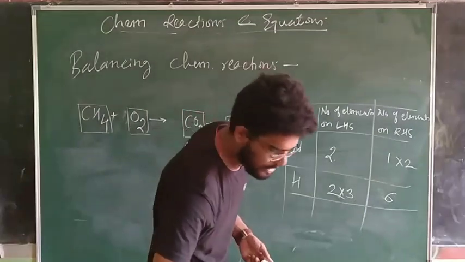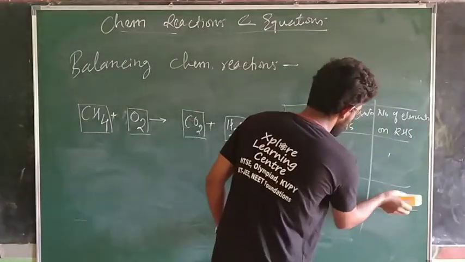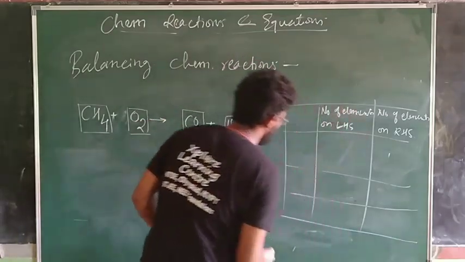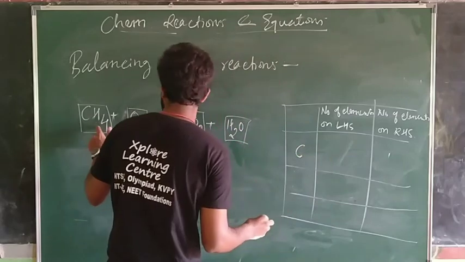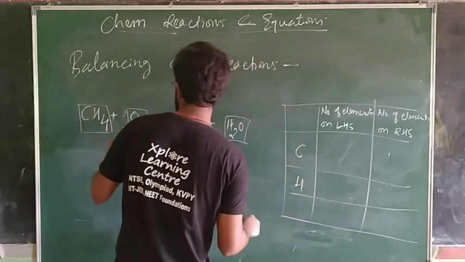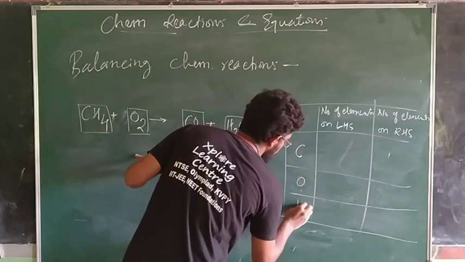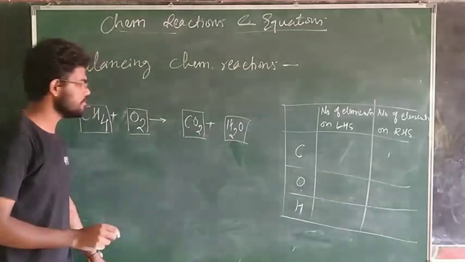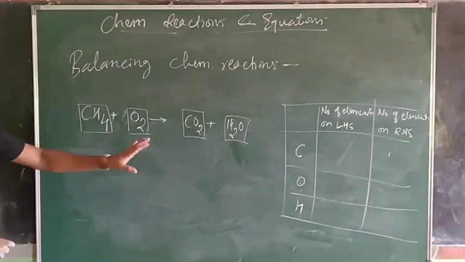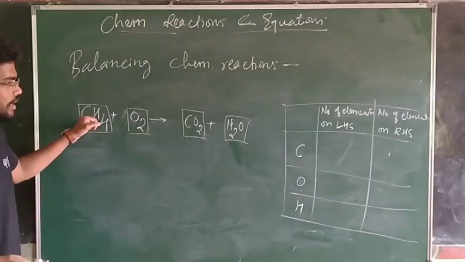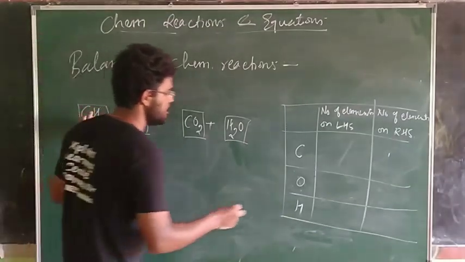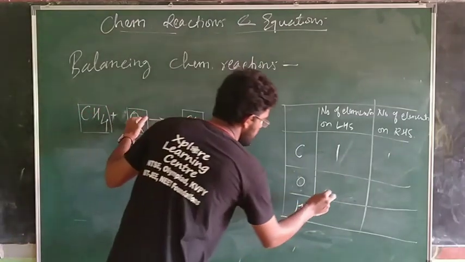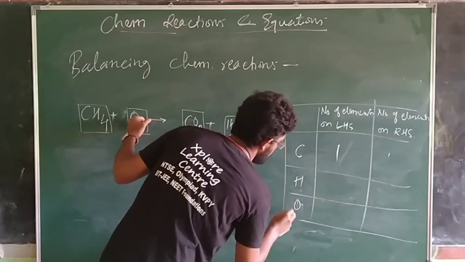Simultaneously you have to make those changes in this chart. आप अगर घर में मेरे साथ लिख रहे हो तो ये अलग चार्ट बनाना है आपको हर एक रिएक्शन के लिए. I take carbon, I have hydrogen और oxygen और hydrogen. Okay? Simultaneously सब आपको ये करना है. So if you have completed the part, let's start with balancing. Initially whatever entities we have, one carbon on left hand side, I have 2 oxygen on left hand side. Let's take hydrogen here and oxygen here.